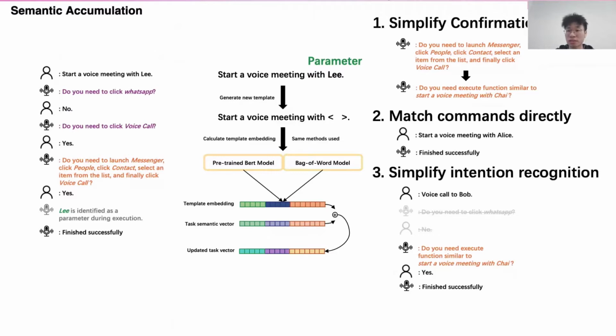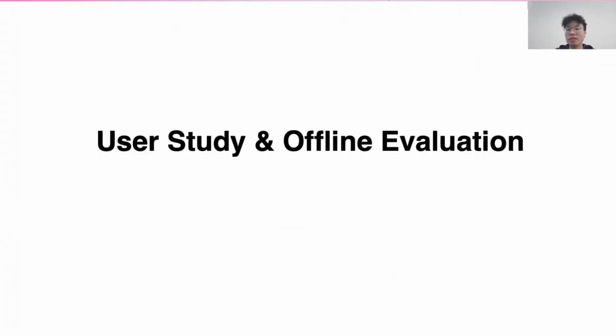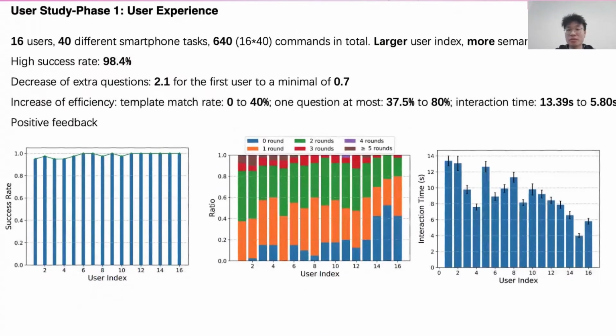We implemented the approach on an Android phone and conducted a user study and an offline evaluation. 16 users participated in the first phase, and each of them finished 40 tasks in random order. Users could carry out tasks using the automatically generated VCI with a high success rate. Semantic accumulation decreased the number of extra questions and improved the interaction efficiency. The users also gave positive feedback to the generated VCI.